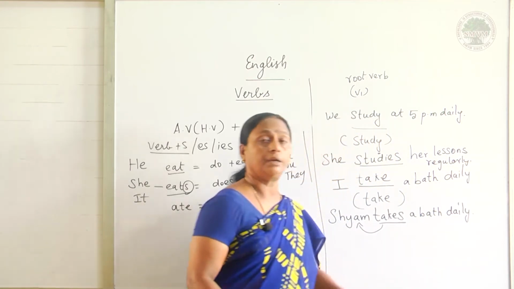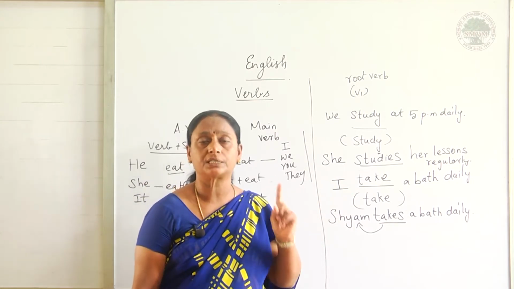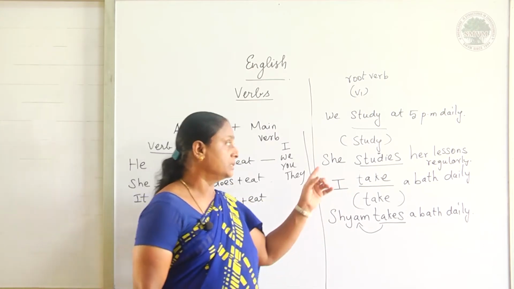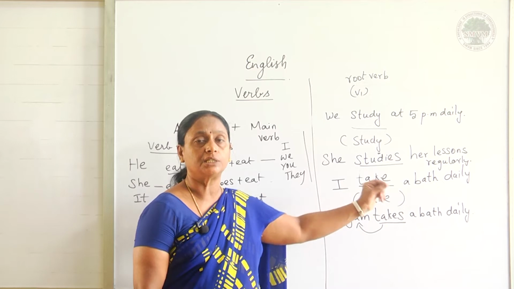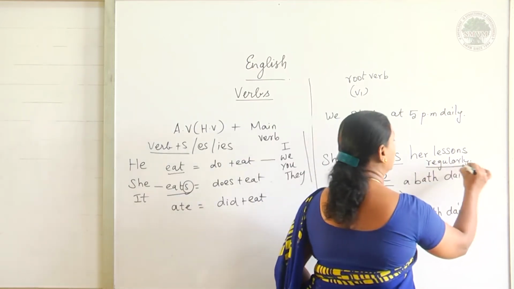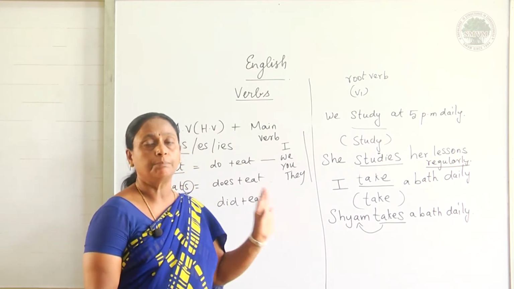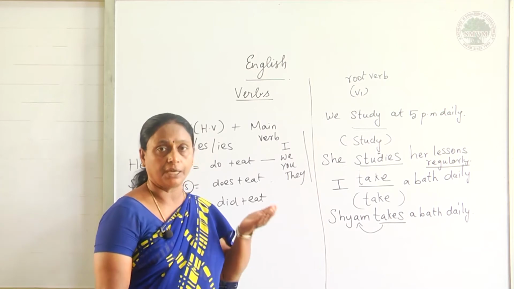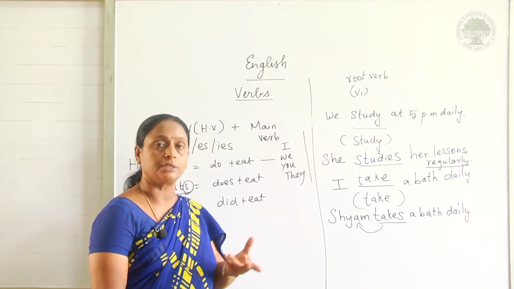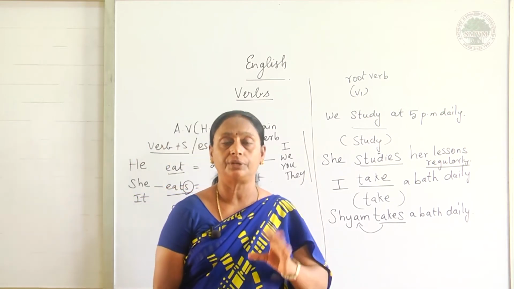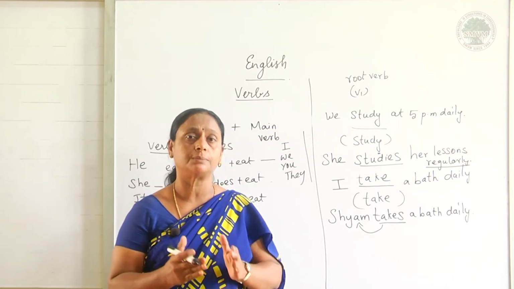Now, you may think I can write present tense, past tense, future tense, anything else. No. Here I have to supply only the simple present tense, because she is third person singular, plus one more clue is given in the sentence: regularly. The word regularly is a clue to use the simple present tense. Not only regularly, we also have sometimes, frequently, never, ever, once a day, twice a month, every Monday, every Sunday, every December, every year. These are the clue words for using the simple present tense.